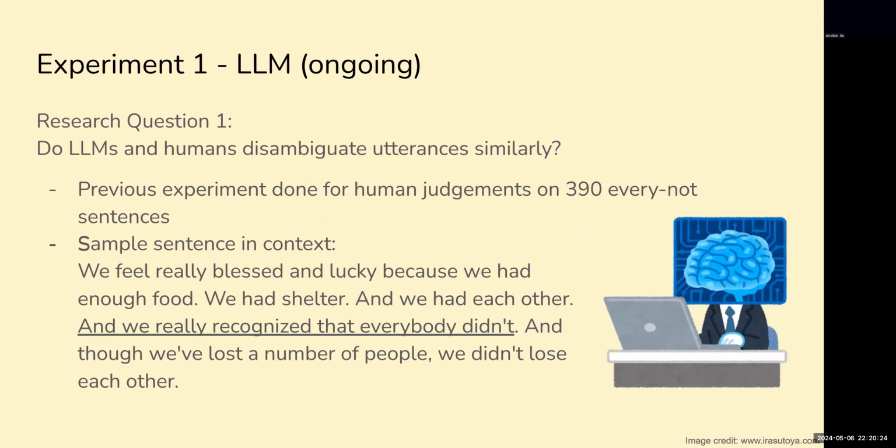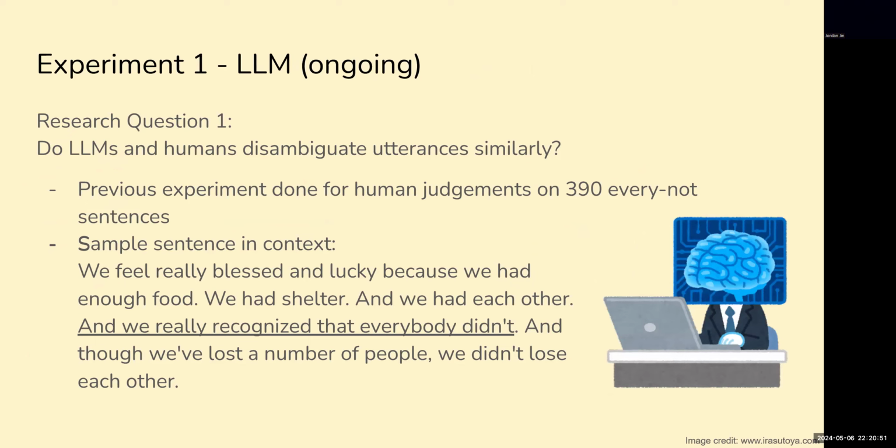For our first experiment, we have the LLMs judge the interpretation of 390 ambiguous every not sentences while also providing the surrounding context. For example, we would give the LLMs the sentences, we feel really blessed and lucky because we had enough food. We had the shelter and we had each other. And we really recognize that everybody didn't. And though we've lost a number of people, we didn't lose each other.